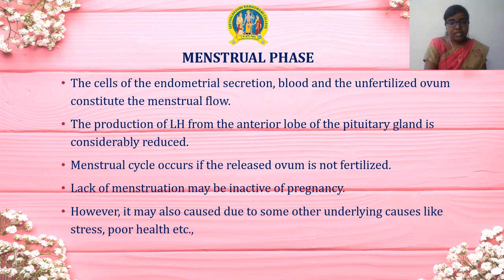The menstrual cycle occurs if the released ovum is not fertilized. Lack of menstruation may be indicative of pregnancy. However, it may also be caused by some other underlying causes like stress, poor health, environment, etc.